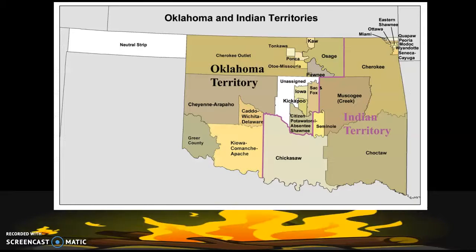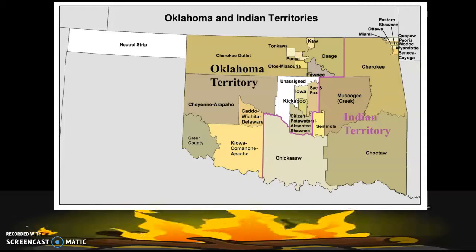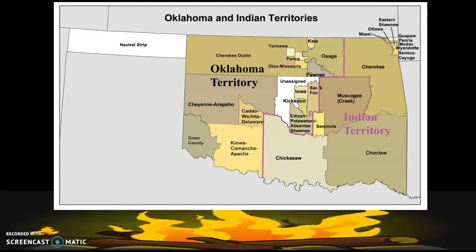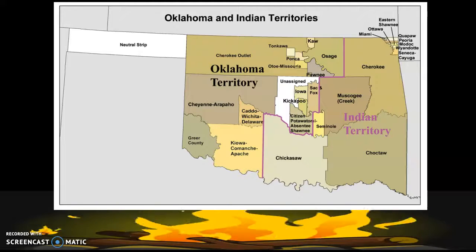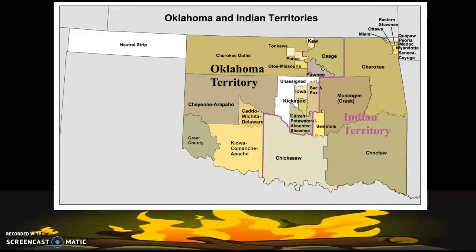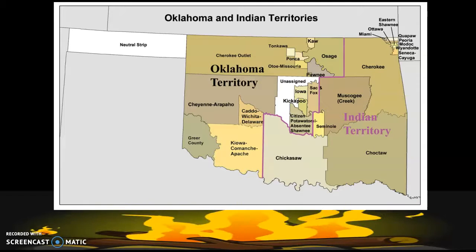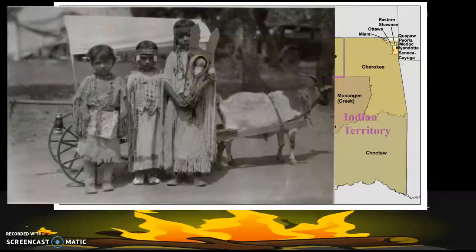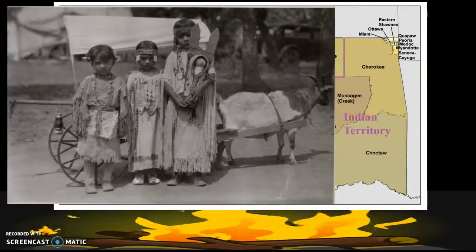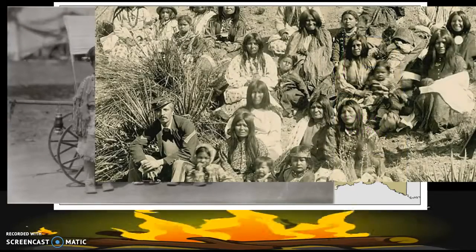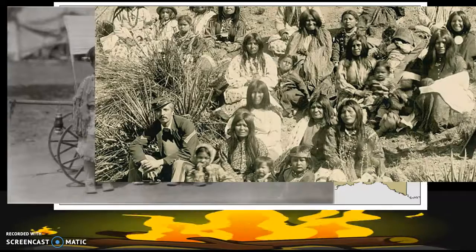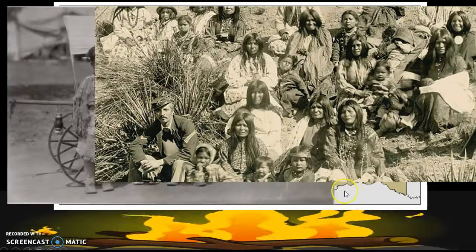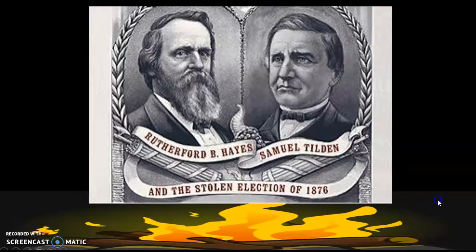It's worth noting that some injustices were served on the Native American population at this time also. A lot of them had been moved into what was called Indian Territory, which becomes Oklahoma, and they were really persecuted, and with laws passed by Congress, some of their tribal lands were actually broken up and sold to white people. And so here we have a U.S. Army soldier living with, I believe these are Cherokee.